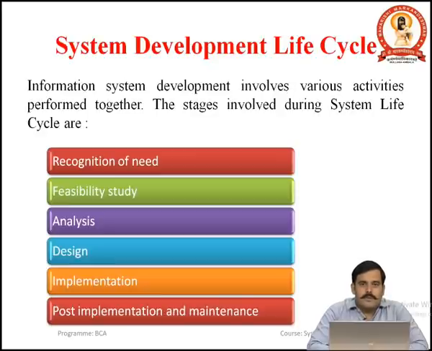After interviewing the customer, we plan the development of the system. After that, we perform the feasibility studies. During the feasibility studies, we analyze whether the system proposed by the customer or candidate is possible to develop or not.